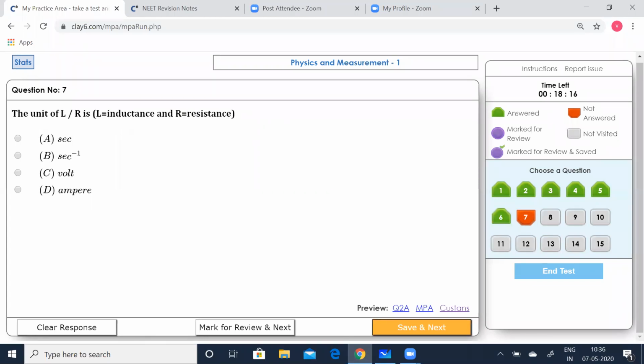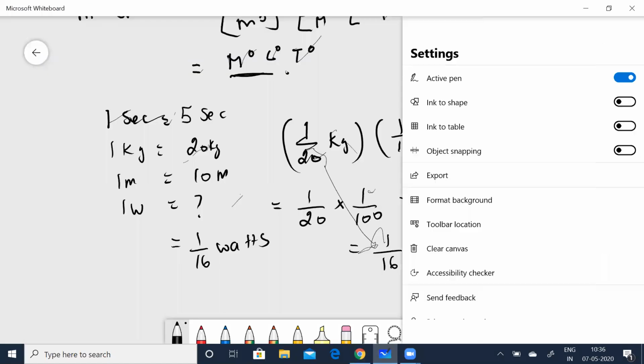Let's go to the next one, the 7th one. The unit of L by R, where L is inductance and R is resistance, is what? Now, the dimension for inductance is L equals M L squared C to the power of minus 2 T to the power of 0.